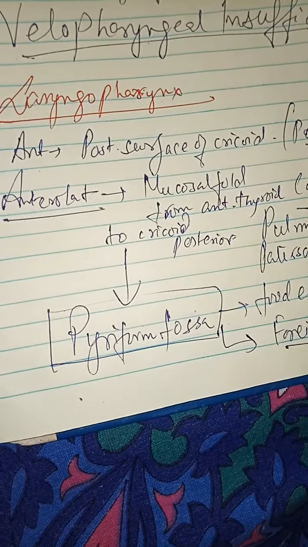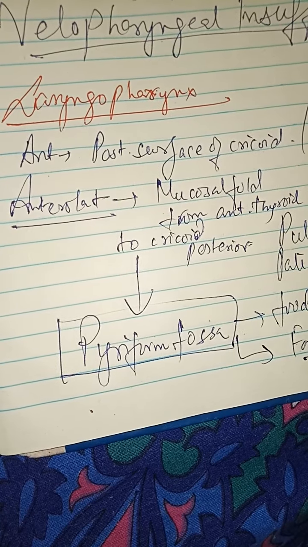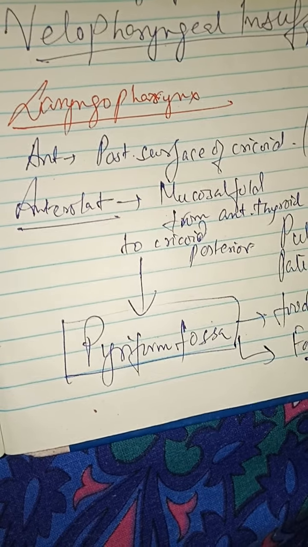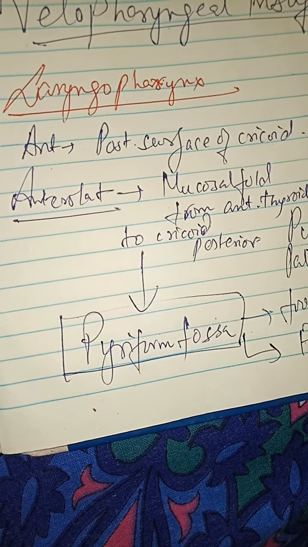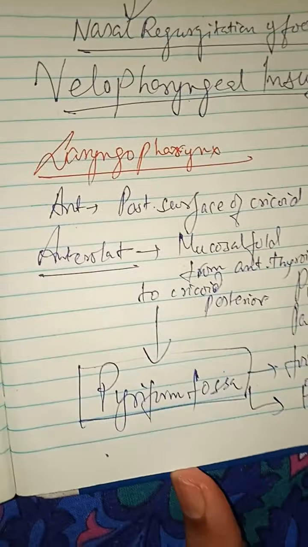The internal laryngeal nerve passes between the middle and the inferior constrictor, as we know. It lies superficially, submucosally, in the pyriform fossa. The nerve is a sensory nerve which supplies the larynx and the hypopharynx down to the level of the true vocal cord.